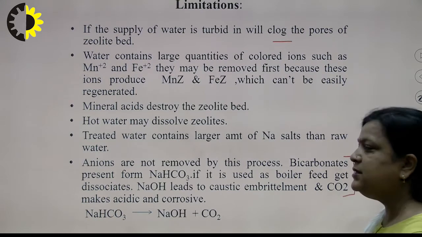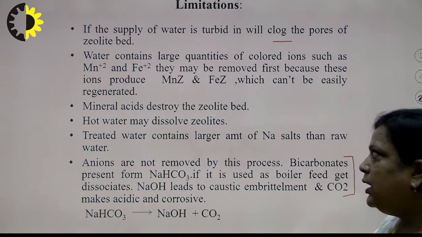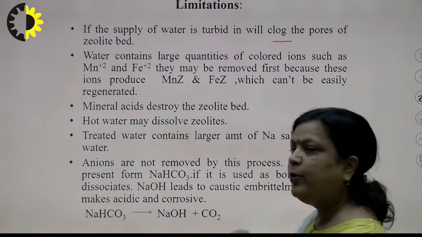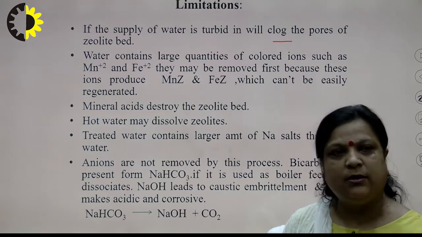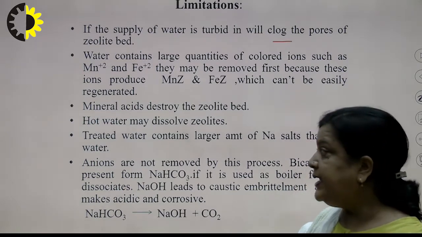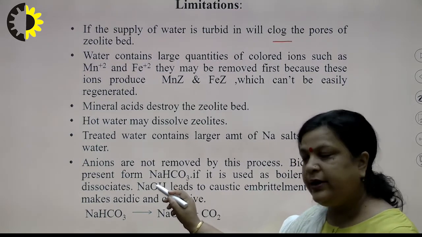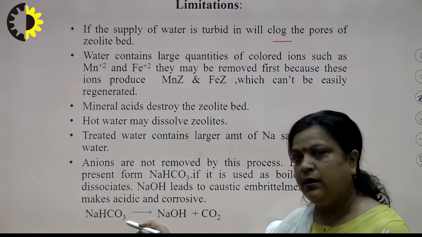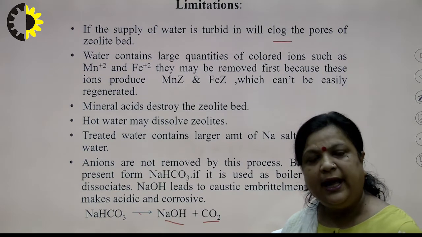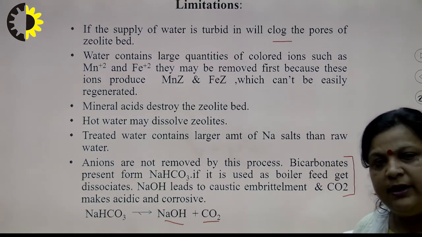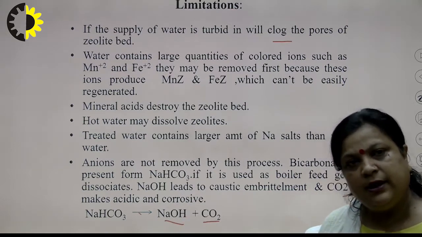Another limitation is if bicarbonate impurities are present in the water: in this overall process only cations, especially calcium and magnesium ions, are removed, anions are not removed. So bicarbonate combines with sodium and forms sodium bicarbonate, which on heating produces NaOH and CO2. NaOH leads to caustic embrittlement, and CO2 makes the environment acidic and corrosive.